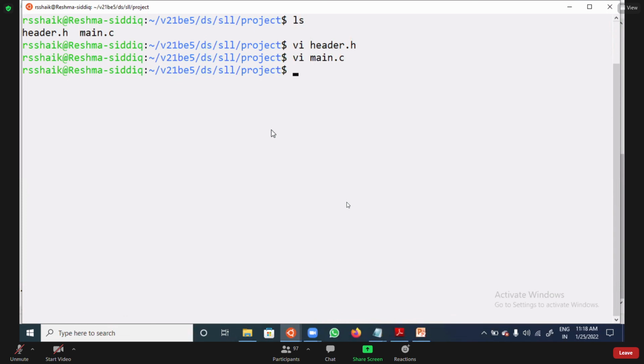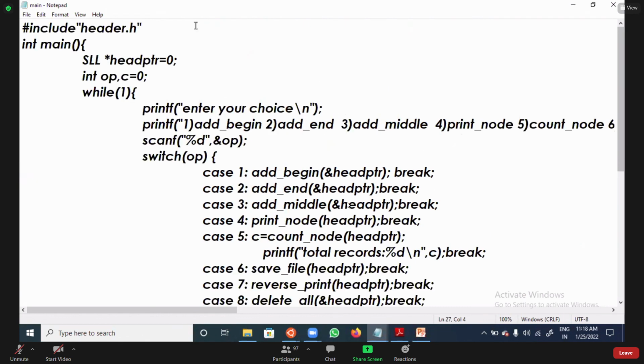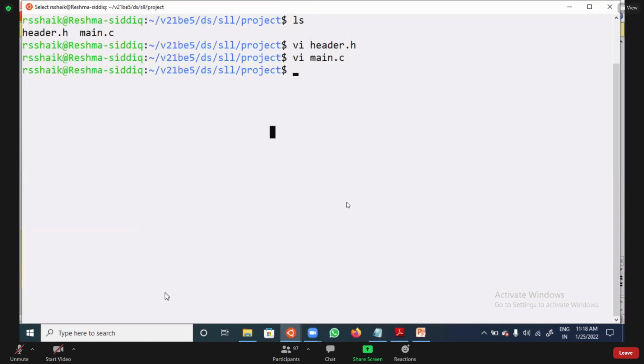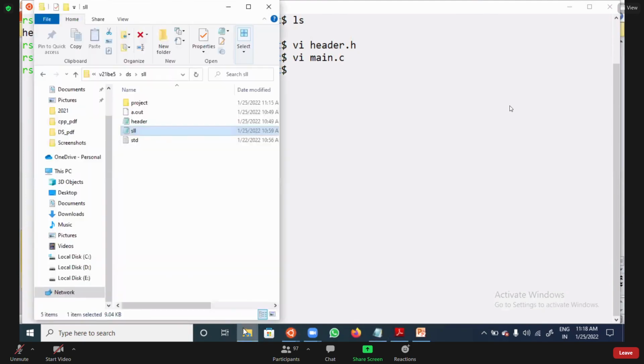Now I'm going to create one file. What is the file I'm going to create? Let me close this. If you observe here, sorry, where is that? I think it is gone.